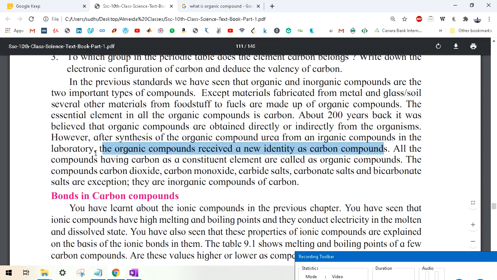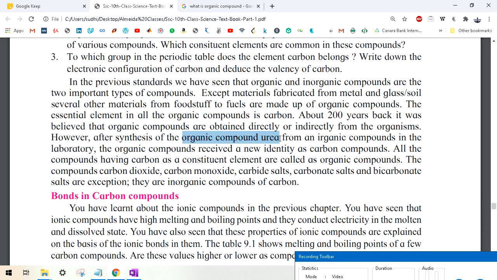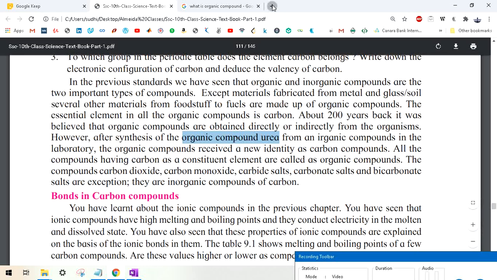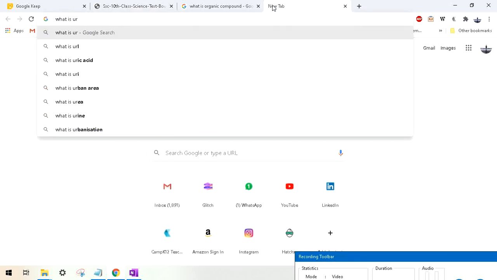In the laboratory one day, some scientists tried to synthesize, that is, to produce, a new organic compound with the help of the organic compound urea. Urea is nothing but what you can call fertilizer. Let me search on Google what urea is so that you get a better understanding.